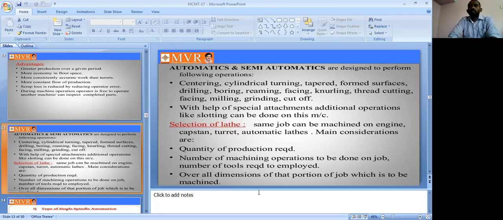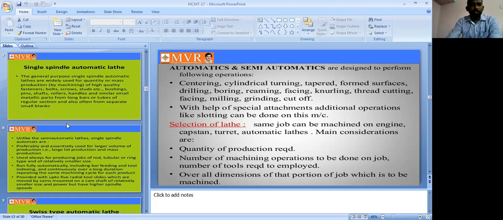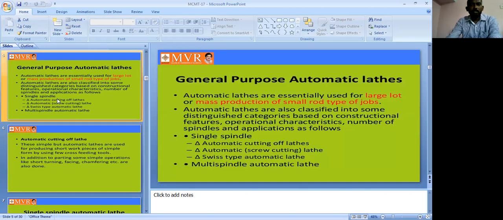So what is the introduction of the automatic lathes? Based on the spindle, we have two types of classifications. The first one is single spindle, the second one is multi-spindle. Based on the single spindle, again we have three classifications. The first one is automatic cutting lathe, next one is automatic screw cutting lathe, third one is swiss type cutting lathe. These are the three classifications for the single spindle, but for multi-spindle there are no classifications. So it is one of the introductions. Next class we will discuss the single spindle automatic cutting lathes. Thank you.